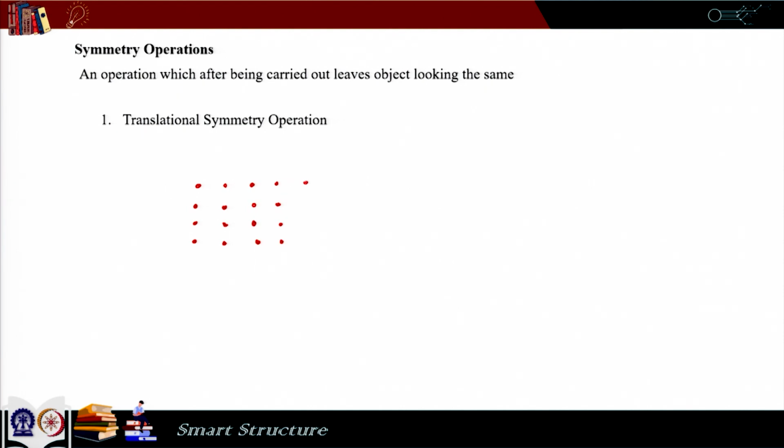Let us assume that we have a 2D array kind of structure. It can go in this direction, it can go in this direction. Now, here the distance between these two successive objects are same. So, it is all A. They are not changing, although in the drawing it may not be accurate and look a little different, but they are all same. Similarly, in the vertical dimension, let us say they are all B.